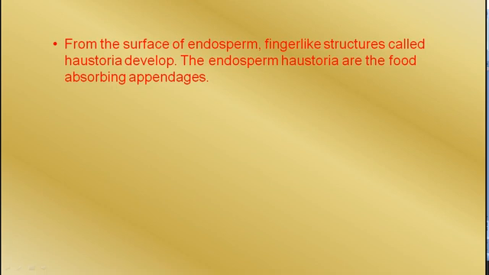From the surface of the endosperm, finger-like structures known as haustoria develop. These endosperm haustoria are the organs for absorption of food from the various parts of the fruit.